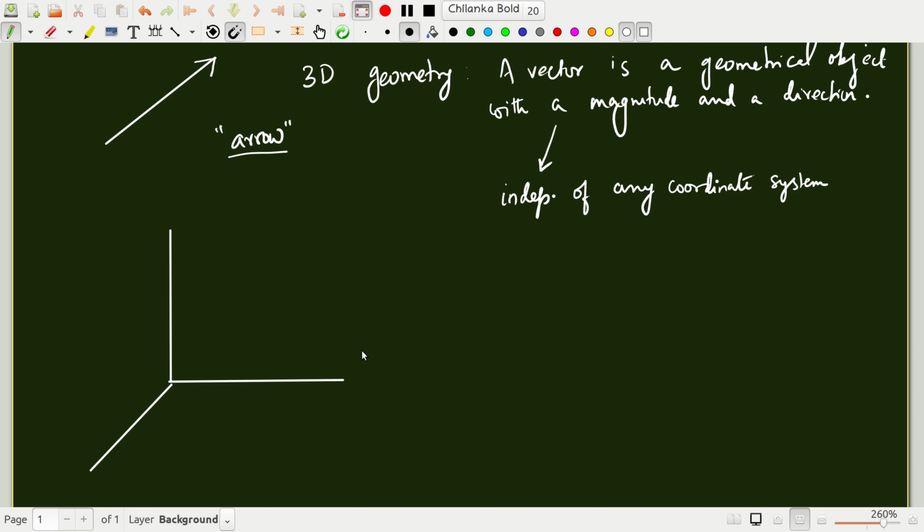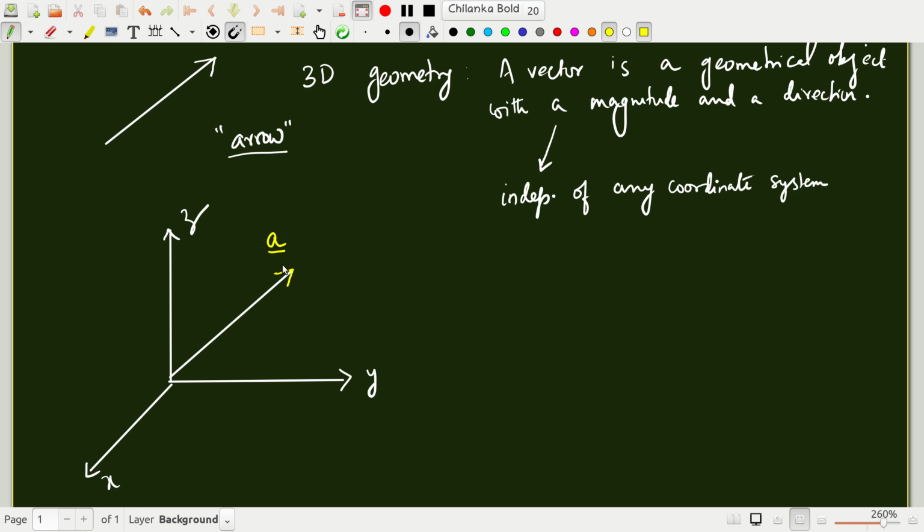Typically you will label them X, let's say here, Y and Z. Okay, and then you will say that I'm going to place this vector like this. This is my vector. Now let's call this vector A.